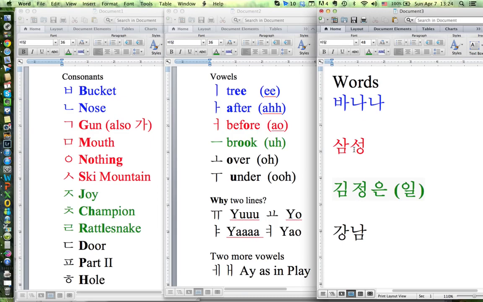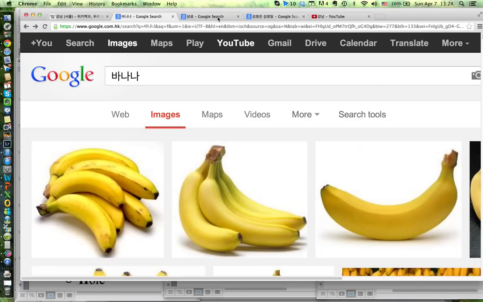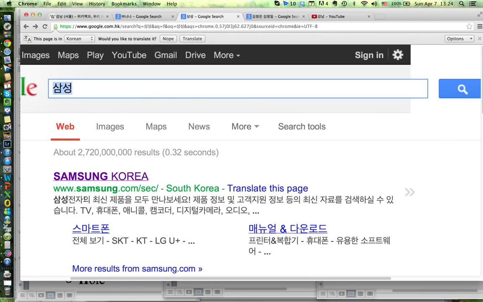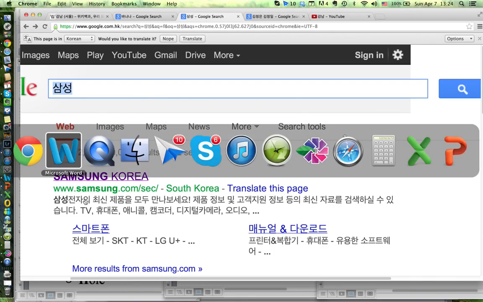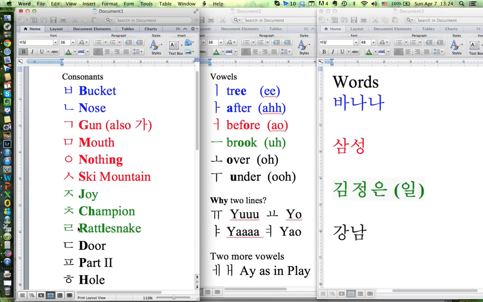So Sam song. Let's go back to Google. And when we look up Samsung, sure enough, we have Samsung, which is the largest company in Korea. A few more. This is a ski atop the mountain, which is joy, so the J sound. And here is a skier with his hands raised, that's the champion, so the CH. So it goes S, J, CH. This is a rattlesnake, which is generally speaking an R for rattlesnake, or if it's the end of a character, it's often L.